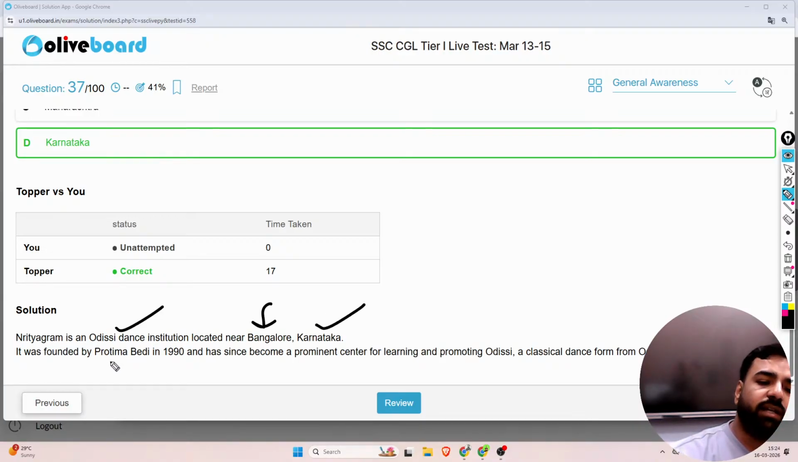It was founded by Protima Bedi in 1990 and has since become a prominent center for learning and promoting Odissi, which is actually the classical dance form of Odisha. Clear guys? Perfect. Next, what is the next question?